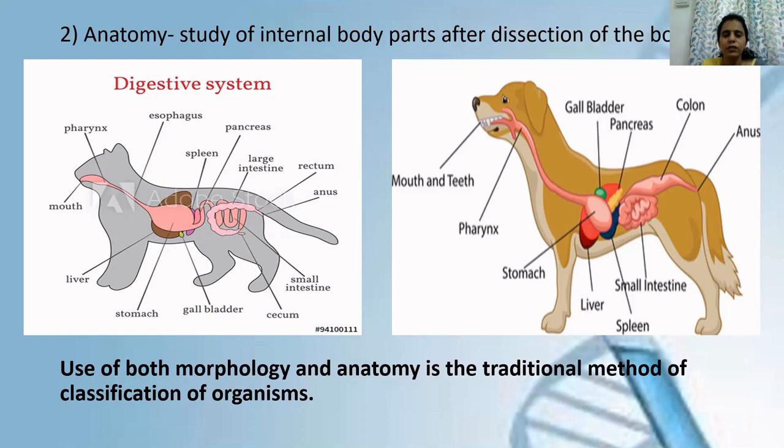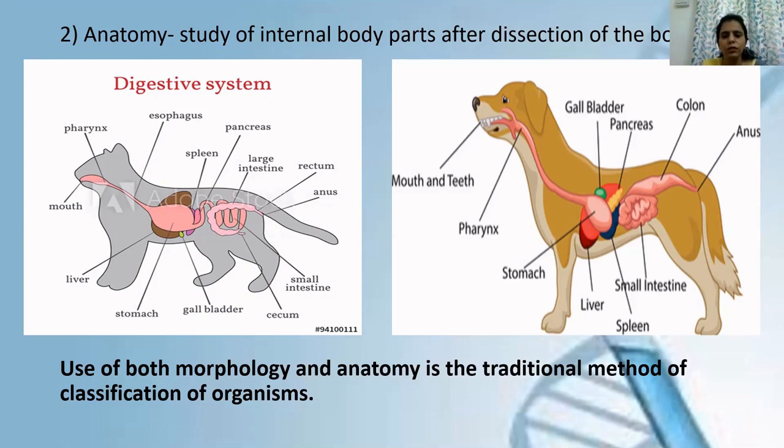That means these two organisms, based on their anatomical features also, were kept in the same group. Okay, they were placed under the same class called mammals. So the use of both morphology and anatomy is the most traditional method of classification of organisms.